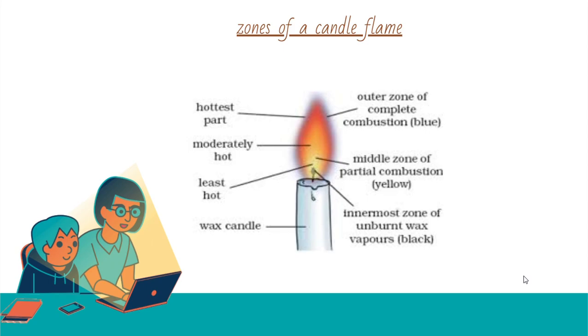So if you have ever observed or tried to know how a goldsmith is trying to make ornaments out of the fine strings of gold, he has to bend the gold, a rod kind of a thing or metal to make it into a design, isn't it? And he is going to use the hottest part or the outermost blue zone of the candle flame to do that. Clear?